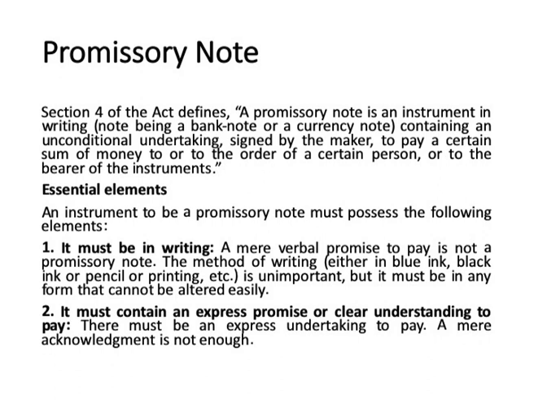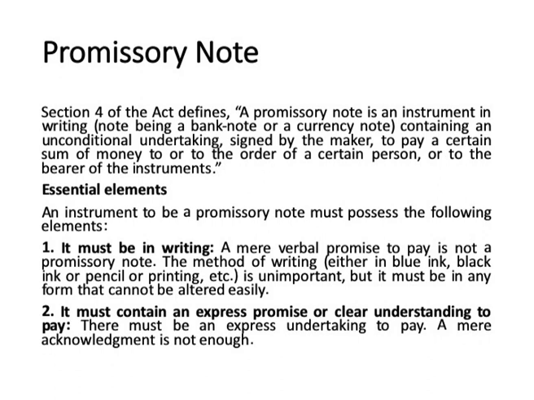So, what are the essential elements of a promissory note? The first essential element of a promissory note is it must be in writing. A verbal promise is not a promissory note. Only when it is written on a piece of paper, either in blue ink, black ink or any ink, it has to be written. The only constraint here is it should not be easily erased. So, it must be in writing.